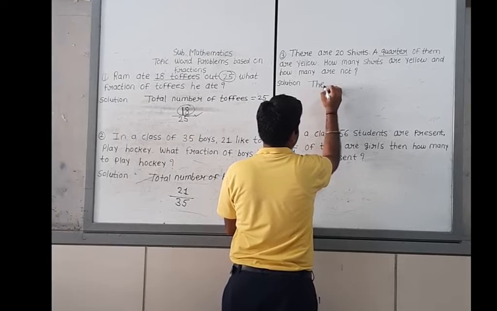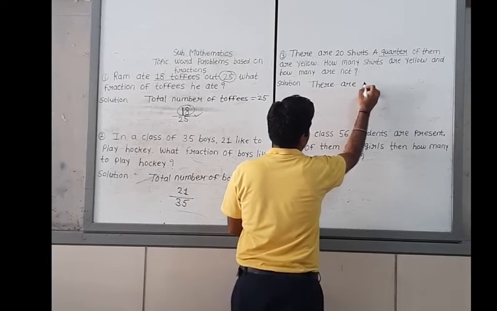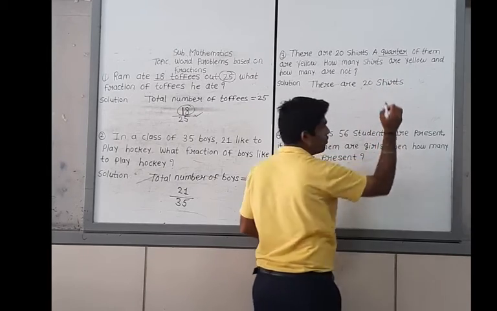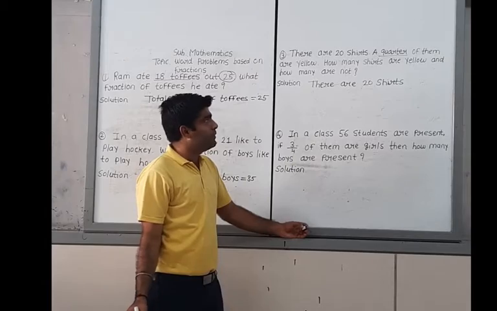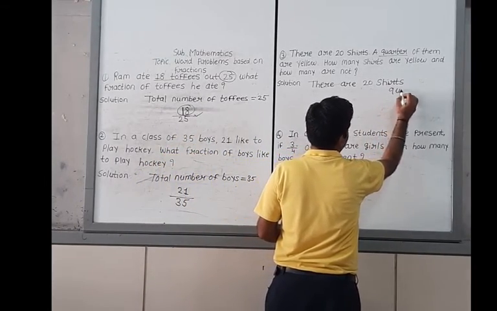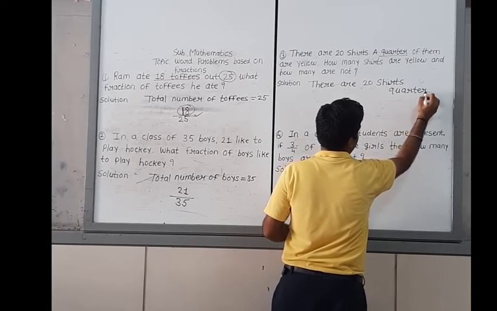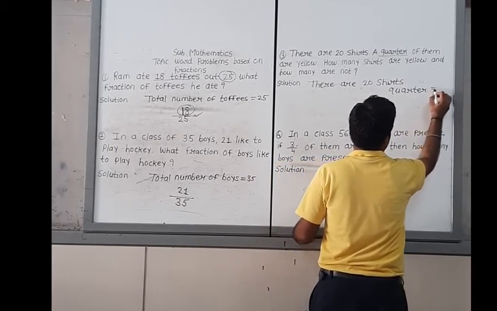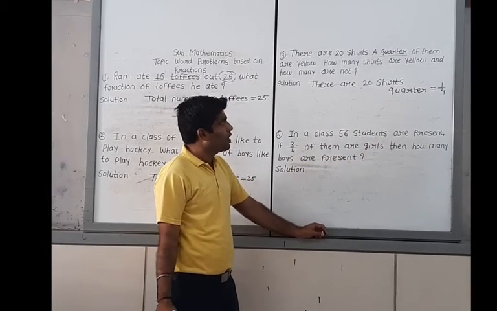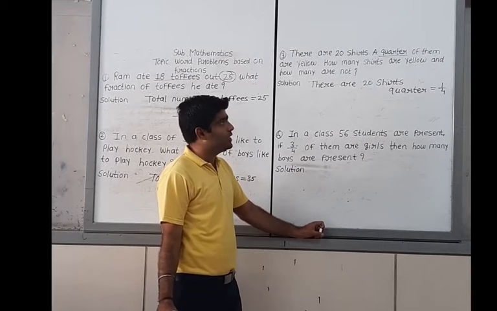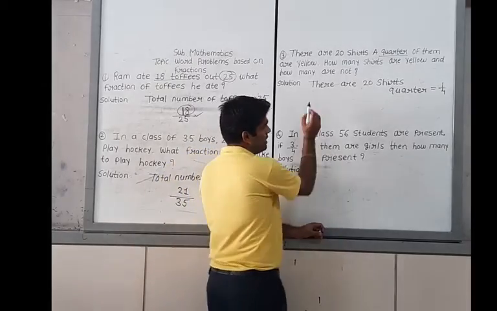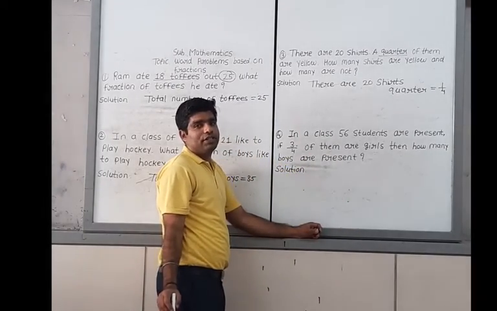There are 20 shirts. Out of the 20 shirts, a quarter of them is yellow. The meaning of quarter is 1/4 part. A quarter of them is yellow. How many shirts are yellow and how many shirts are not yellow? It means that first of all we have to find how many shirts are yellow.